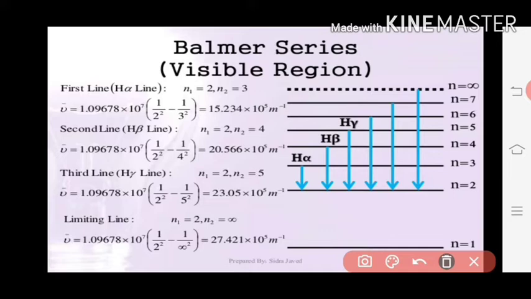Like that only, the second one: n2 is equal to 4 and n1 is equal to 2. This line is called the H beta line. The third line is called the H gamma line. This will be the H gamma line.